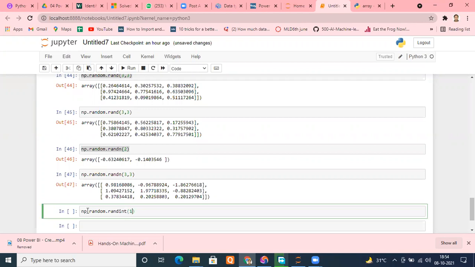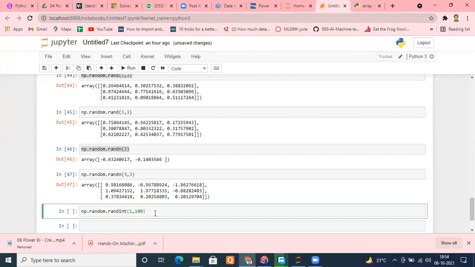For example, I need numbers from 1 to 100. So 100 won't be there. Of course, 100 won't be there for sure. So what I am typing this way, what will happen? It will give me any one random number between 1 and 99, 1 inclusive and 100 exclusive.